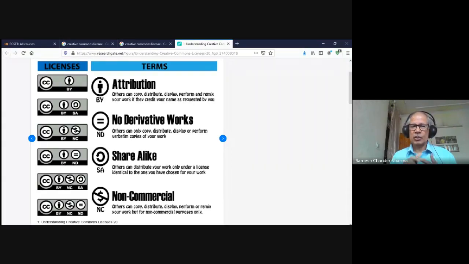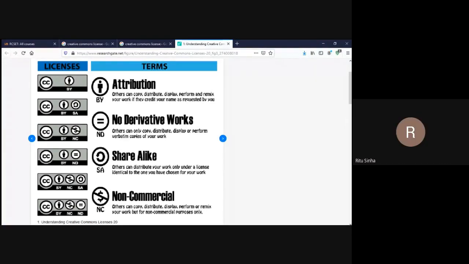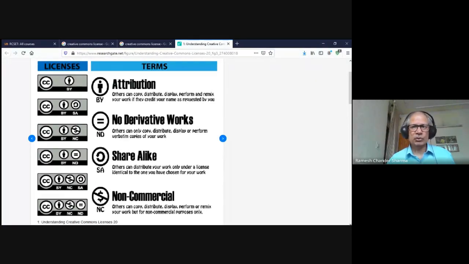So if we find any work in which there is no license, then we need to be careful, either asking the author, if the author's details are there, and seeking permission to use the material in our work. So let me show some of the sites which allow us to use the materials under these conditions freely, that we can use in our course creation.